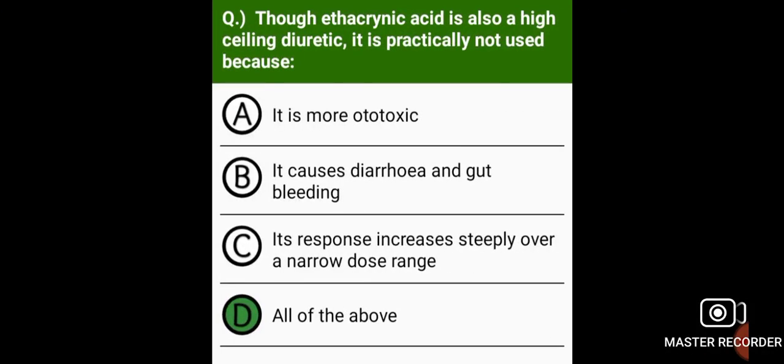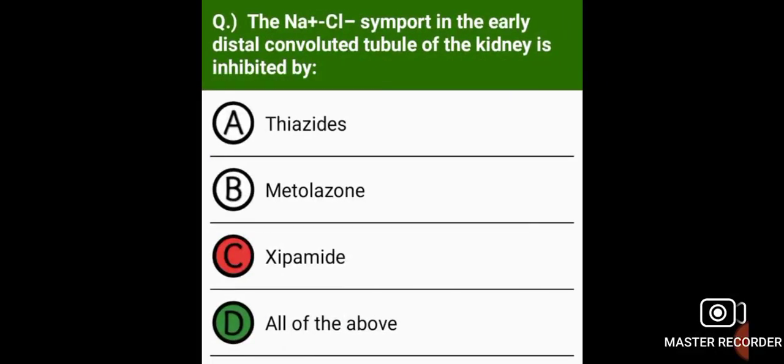Though ethacrynic acid is also a high-ceiling diuretic, it is practically not used because it is more ototoxic, it causes diarrhea and gut bleeding, and its response increases steeply over a narrow dose range. The sodium chloride symport in the early distal convoluted tubule of the kidney is inhibited by thiazides, metolazone and xipamide.